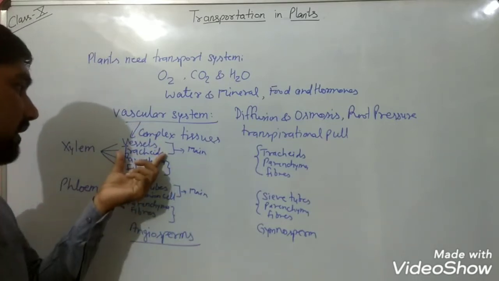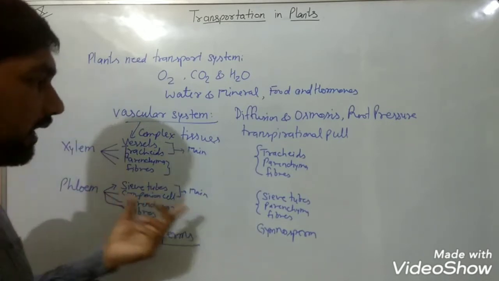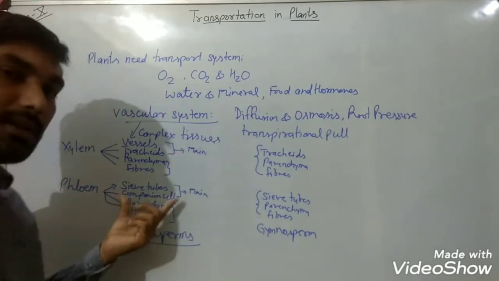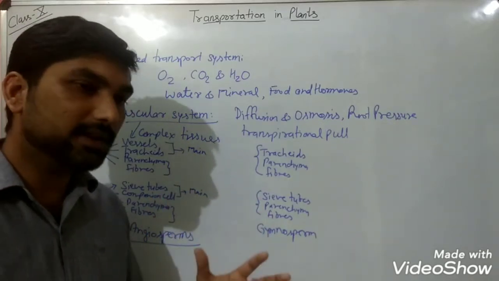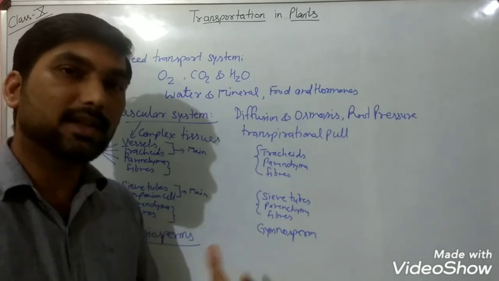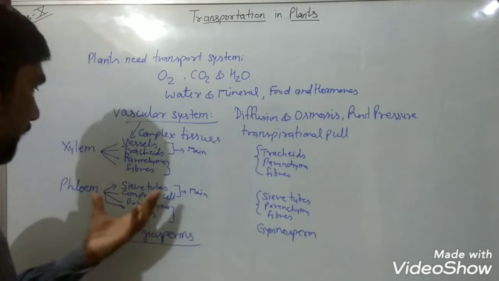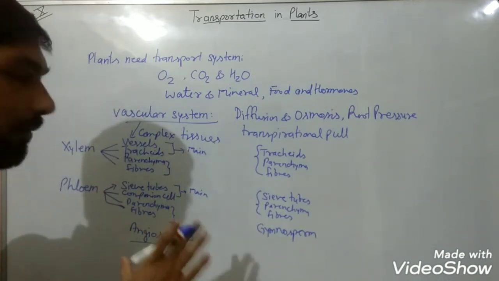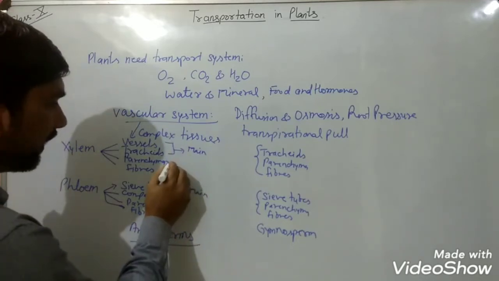We will see what the structures of tracheids and vessels are. And in phloem, in non-flowering plants the companion cell will be absent, because in flowering plants the companion cell has dense cytoplasm, and it is the main cell responsible for metabolic activities in the phloem and xylem cells.